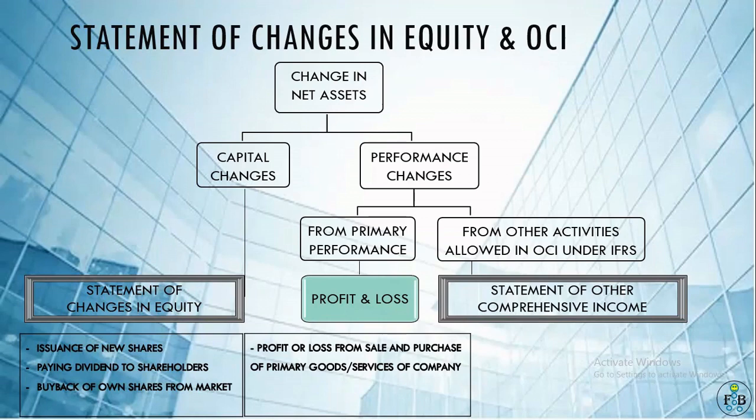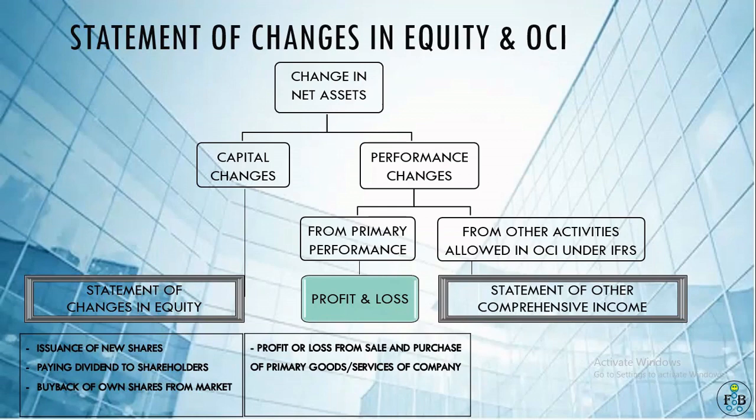So in performance changes there are two parts: primary performance and other activities. Primary performance will be shown in the profit and loss account, and the other performance detailed in IFRS is shown in the statement of other comprehensive income.